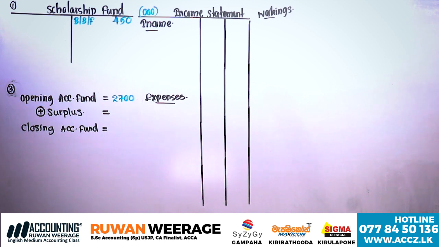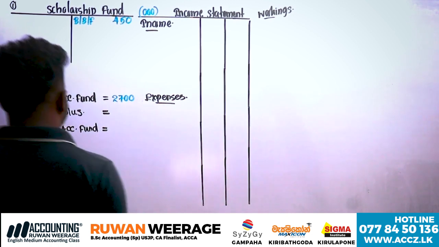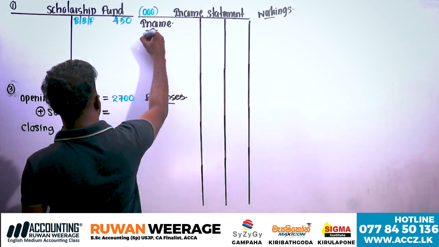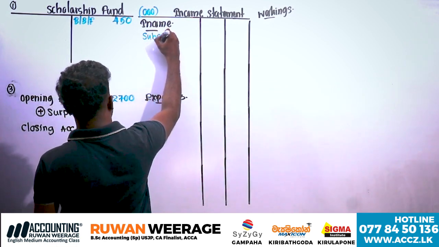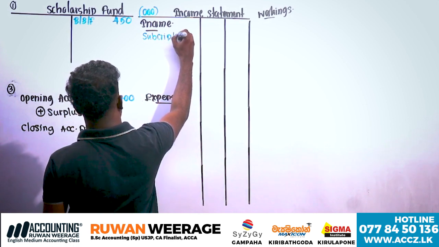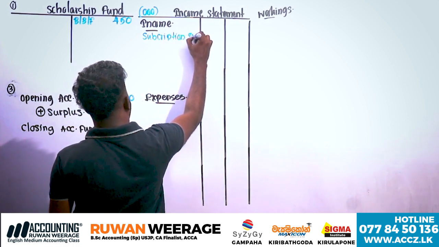Subscription received. Can you tell me, the subscription, what is the information related to this one? Normally it should be subscription income. Normally you have to record subscription income here. Clear?